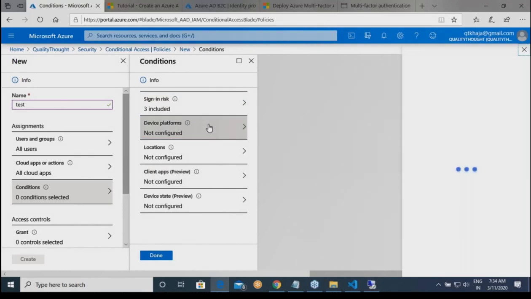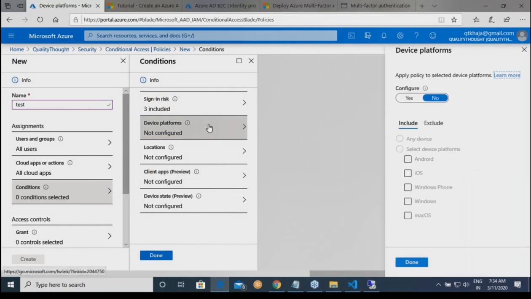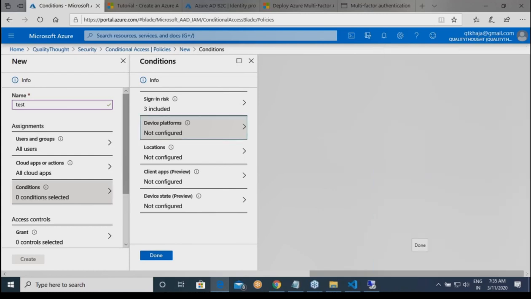Now are you seeing device platforms? When do you want to ask basically for multi-factor authentication? When the device is any, or you can tell that, okay, when the user is trying to log in from any mobile phone, I'll ask, but as long as he's asking for laptops, I'm okay. So for example, to my employees, I give only Windows laptops. So I'll try to tell that if it is Mac OS also, then I think you need to give a multi-factor authentication. You need to authenticate yourself again.